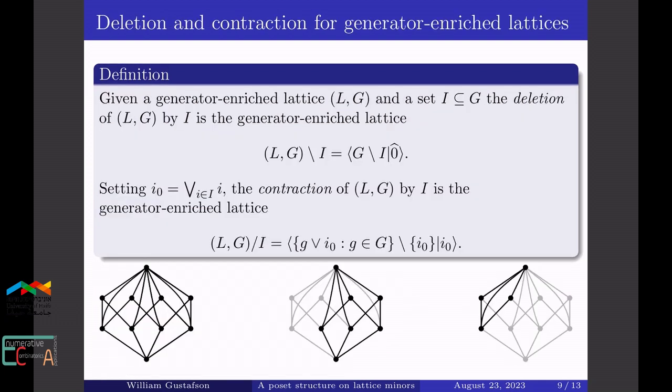Now we can define the deletion and contraction operations for generator-enriched lattices. This is a straightforward generalization of the same operations for lattices of flats of graphs. We index both these operations by subsets of the generating set. And then the deletion by I has as generating set G minus I and has minimum 0 hat, the same minimum as L. The underlying lattice here is just all joins of elements from G minus I.